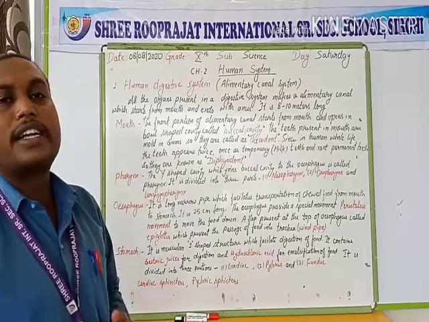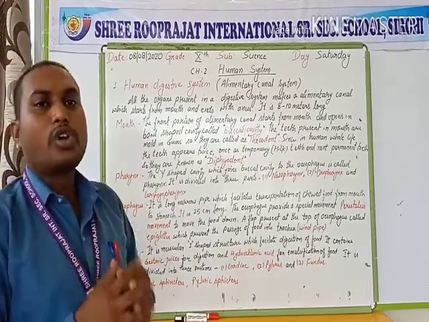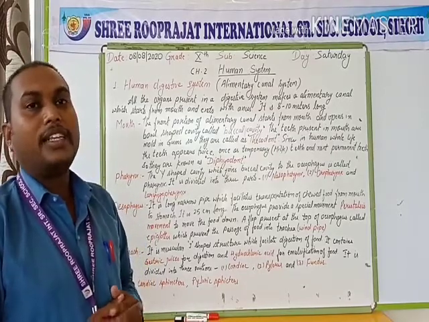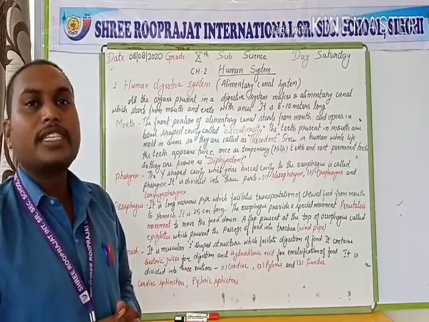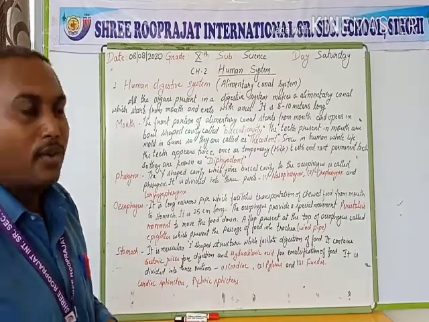As for the way of attachment of the teeth in the gums, in the jaw there are sockets, and in these sockets the teeth are attached in the gums, so human beings are known as thecodont.